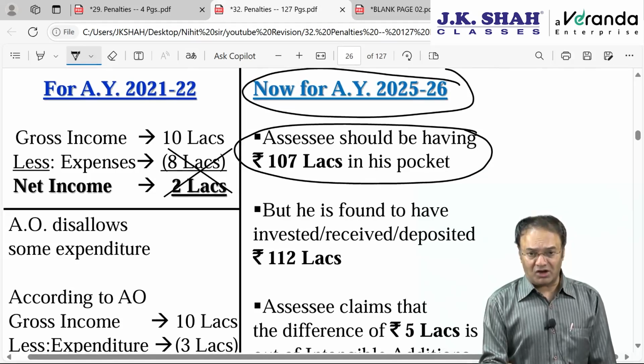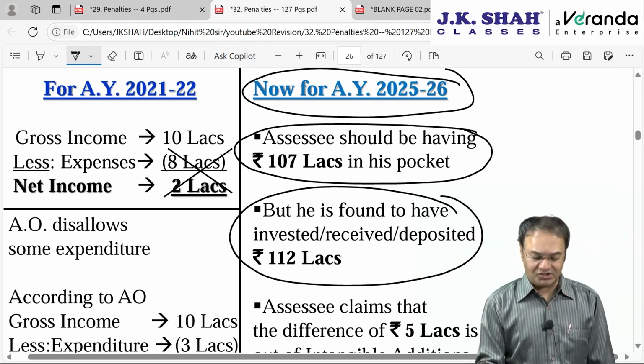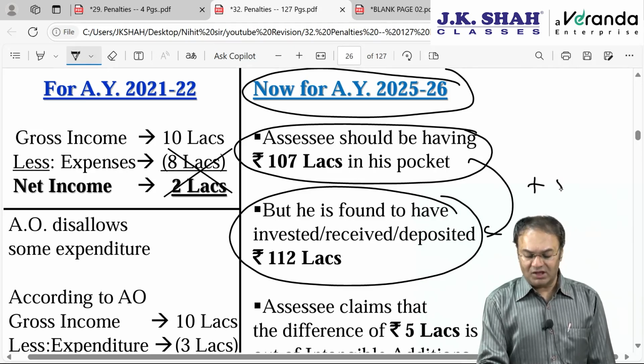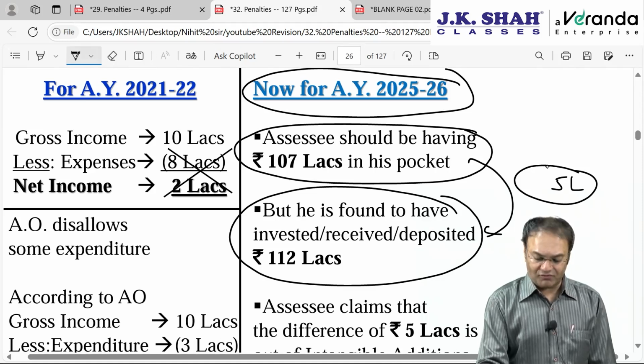But the assessee is caught red-handed. He is found to have invested, received or deposited 112 lakhs. There is a difference of 5 lakh rupees as per books of accounts. I would not add 5 lakh rupees. I would say it is a difference of 5 lakh rupees.